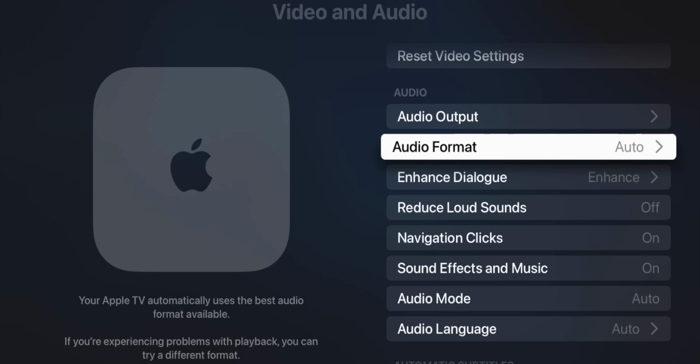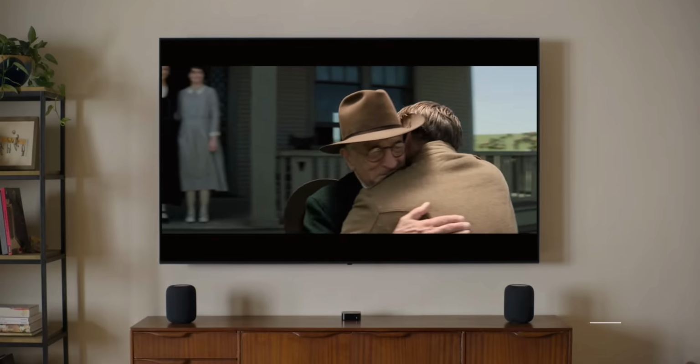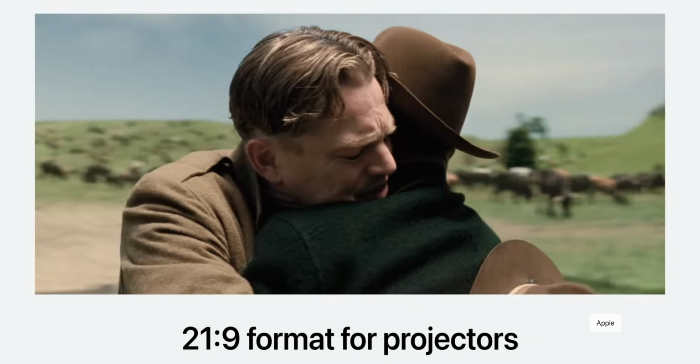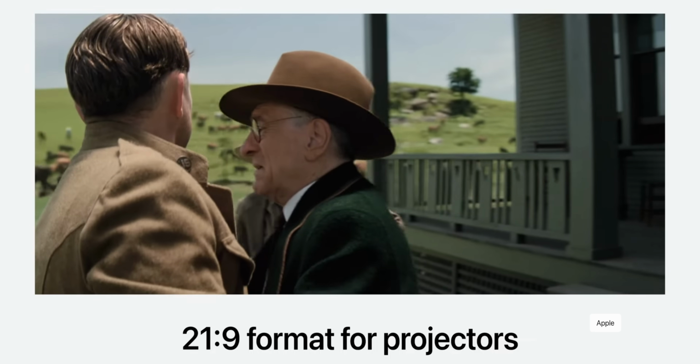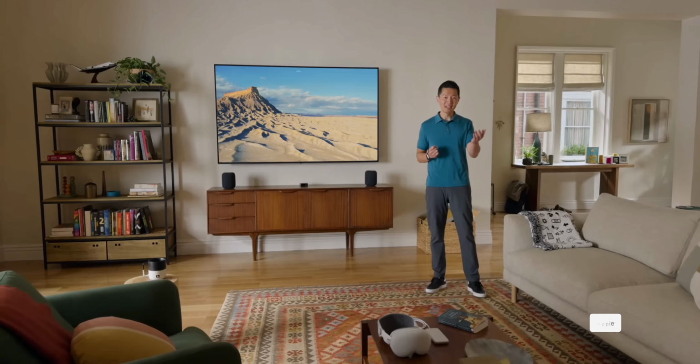And if you use AirPods Pro on your Apple TV, you will be getting the voice isolation feature, which is not necessarily new to tvOS 18, but it is applicable. And also the personalized spatial audio API is coming as well, and that's also accessible on tvOS 18. tvOS 18 also has 21:9 support, so in addition to the standard 16:9 aspect ratio, this update will add the 21:9 aspect ratio, which is great for those with projectors.